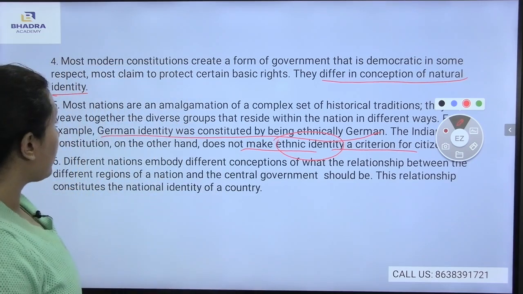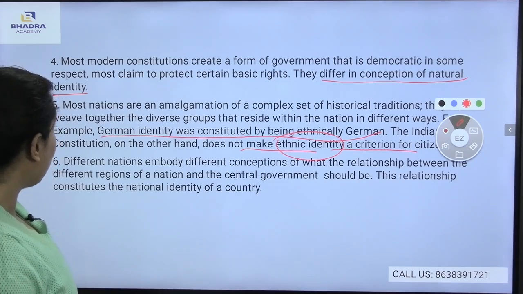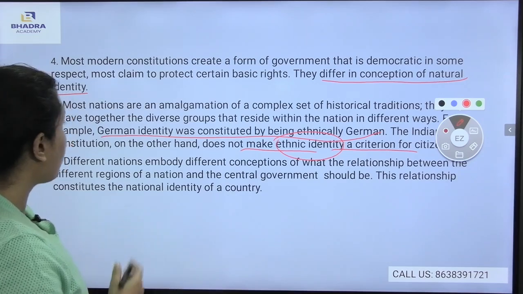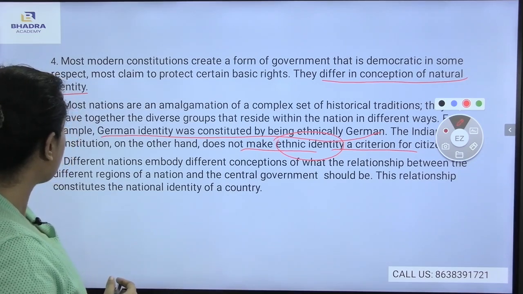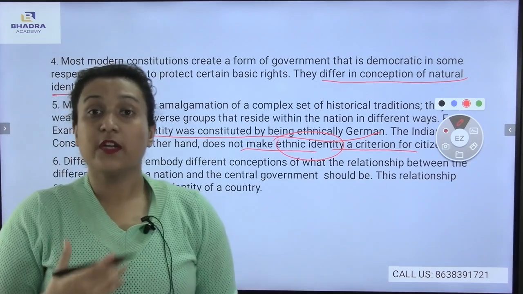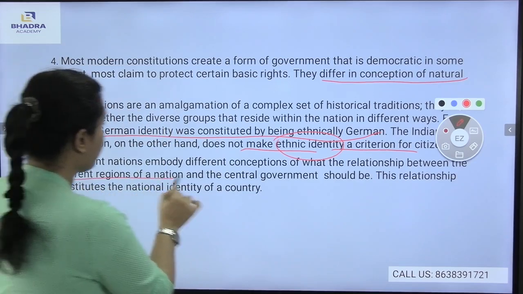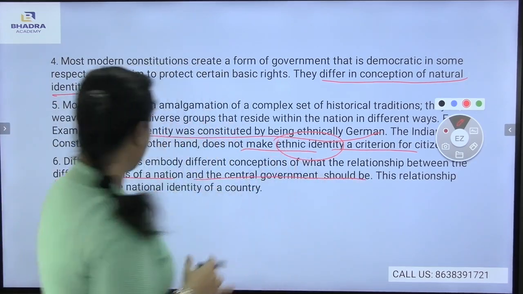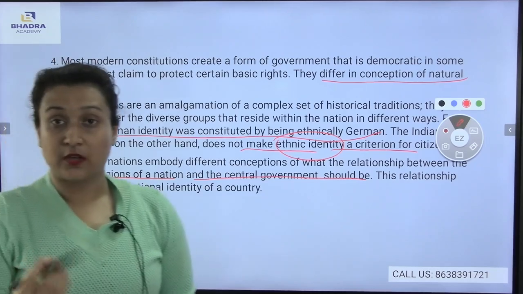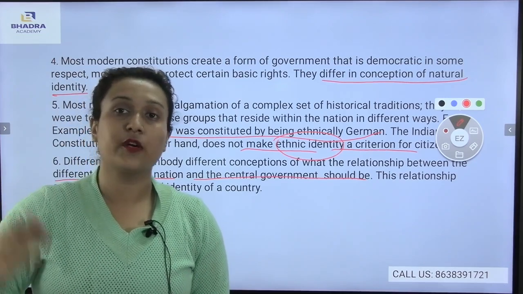Different nations embody different conceptions of what the relationship between the different regions of a nation and the central government should be. This relationship constitutes the national identity of a country. Now, if I talk about the relationship, here it is about how the different regions of a nation relate to the central government. Different regions of a nation have a different relationship with the central government. This relationship varies from country to country.